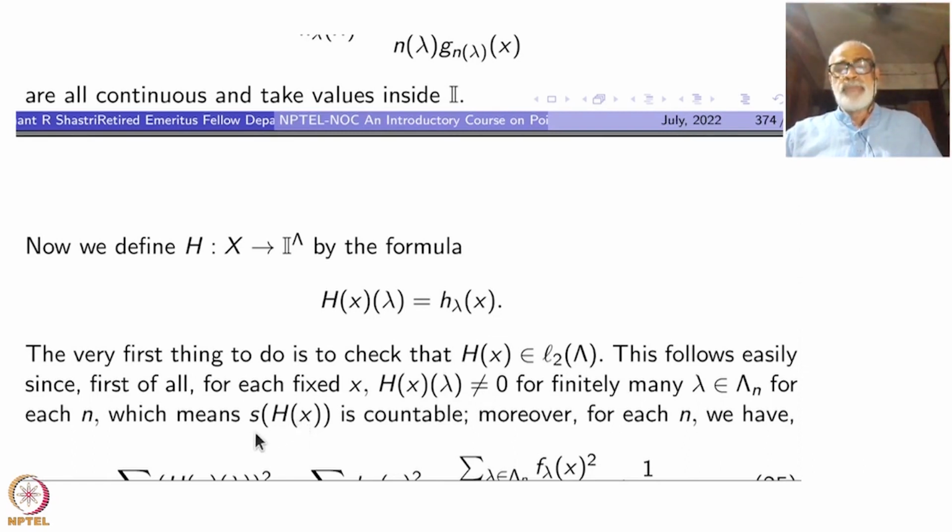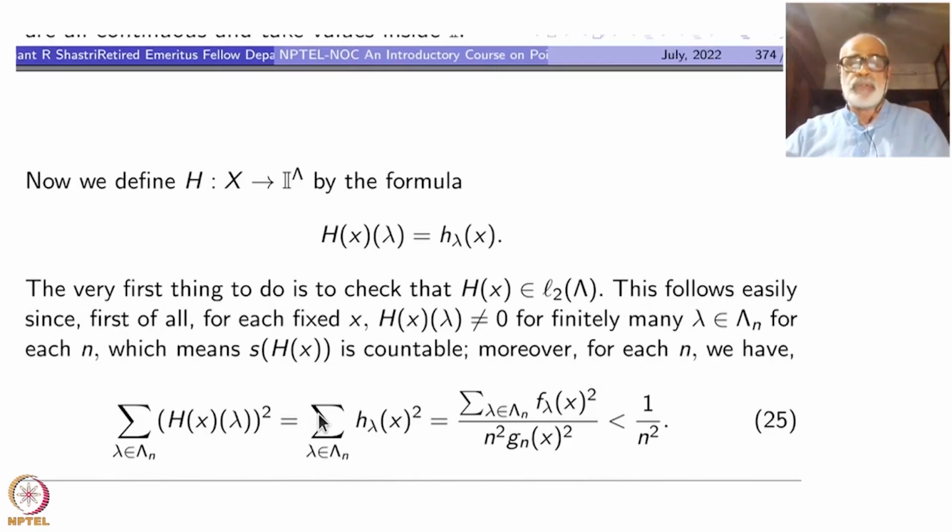So S of hx is the set of points where it is not 0, this is the support, that is countable. Now the second thing is, if you take the sum of all of them after squaring and then take the sum, on fixing lambda n this is a finite sum, that is nothing but the summation of h lambda of x squared, lambda inside lambda n.